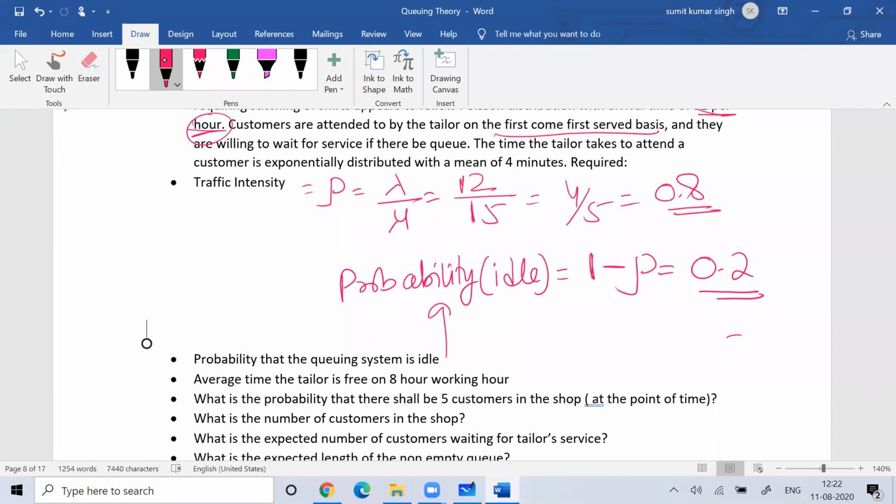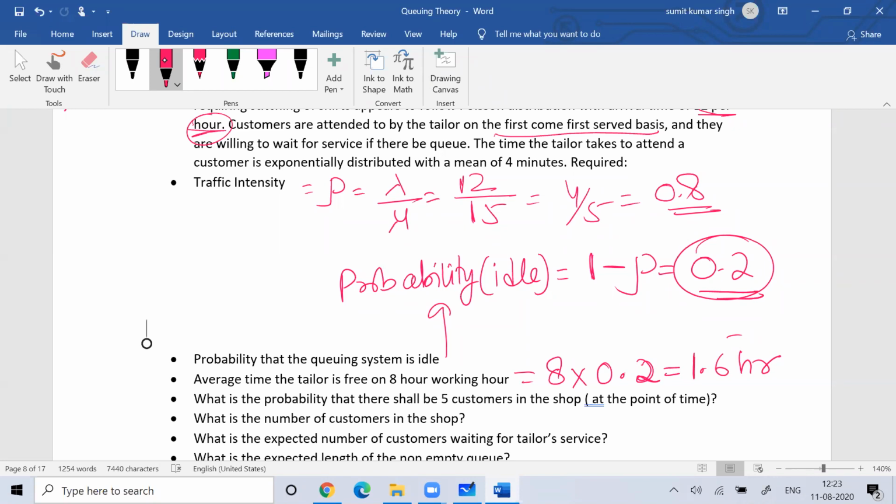Okay, then the next question is the average time a tailor is free in an 8-hour working day. You know that on a general basis, the tailor is idle 0.2 of the time. So in 8 hours of work, how much time would the tailor be idle? Around 20% of the time the tailor is idle. So you can say that the tailor is idle for 1.6 hours.